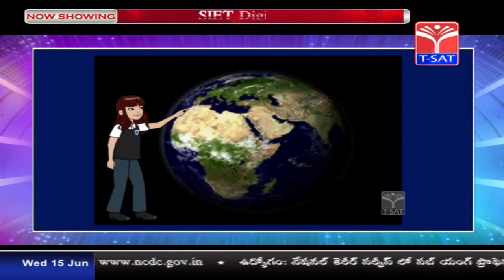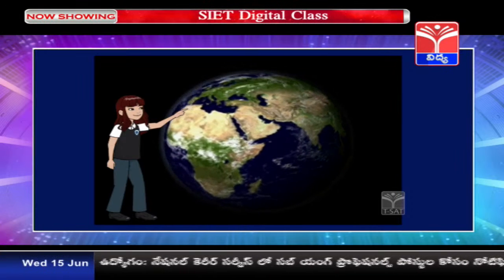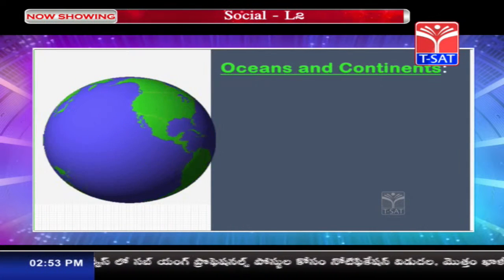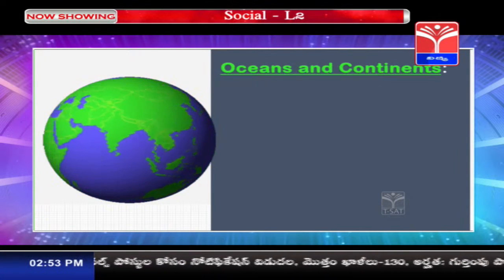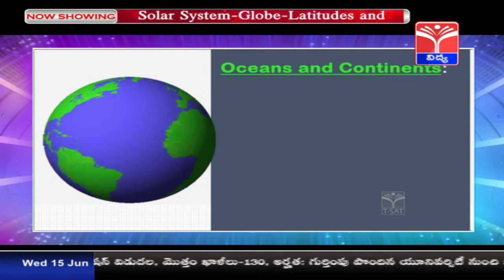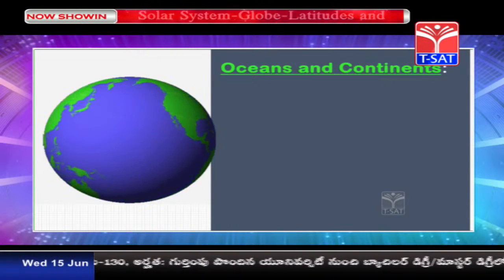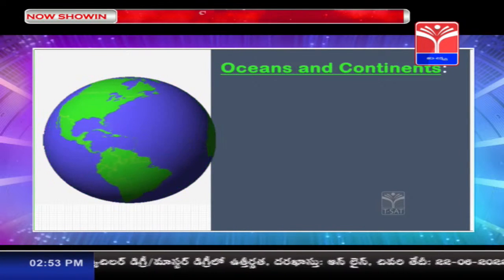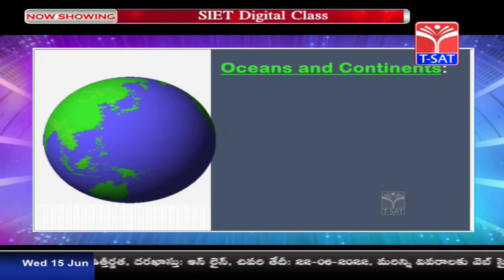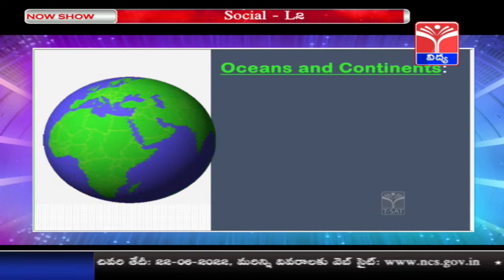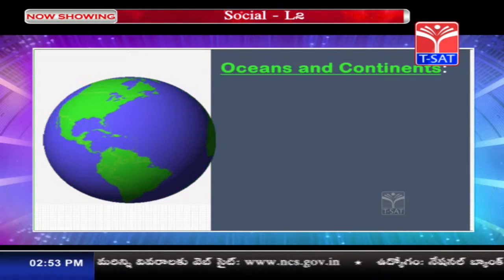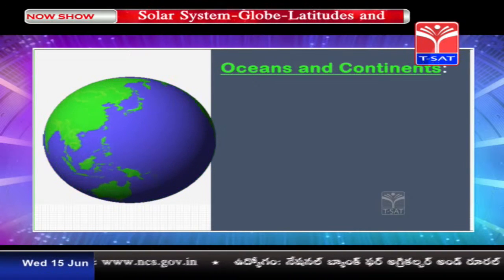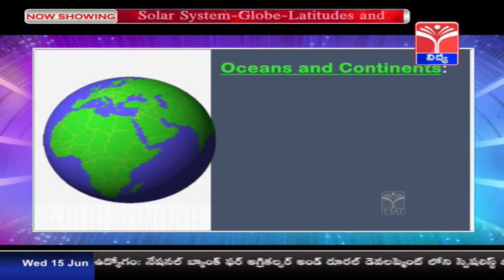Now, children, what else do you find on the planet Earth? Yes, we find some oceans and continents. If you look at the globe, children, you will find most of the globe is blue in color, and there are various other colors which are used for the landforms. So, now let us learn about the land and the water bodies found on the planet Earth.